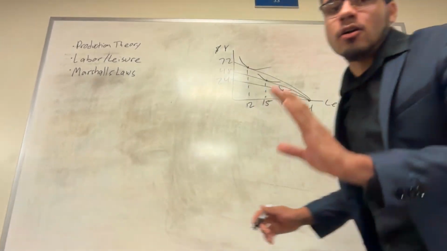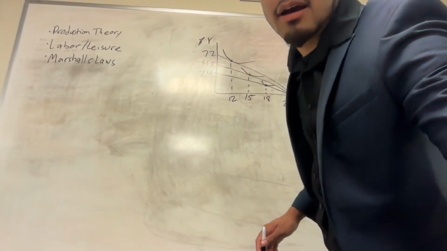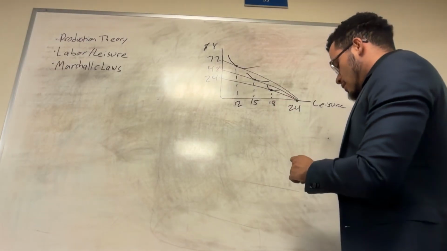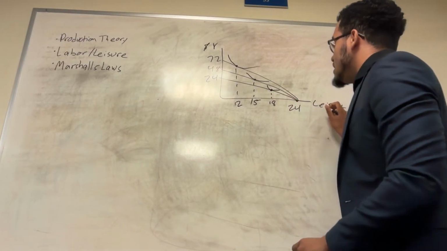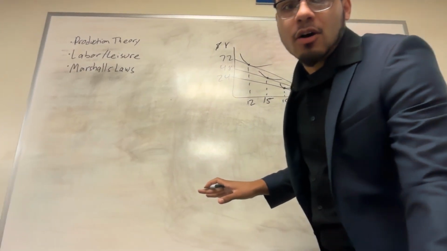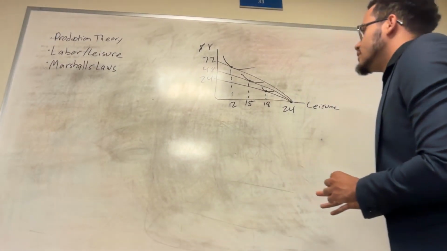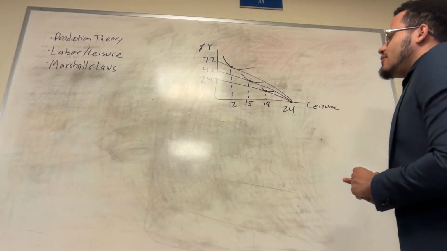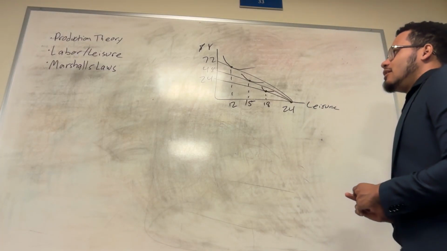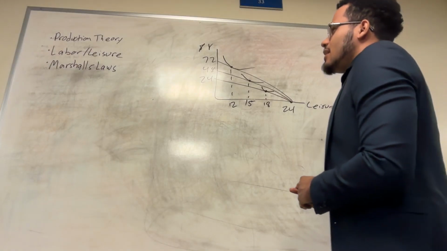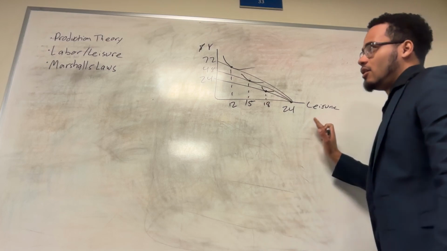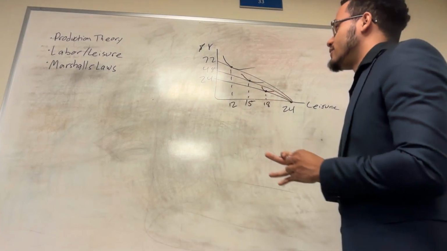So, I wanted to take a look at this labor leisure diagram, in which we have leisure on the x-axis and income on the y-axis. This is particularly important because it tends to be a very fundamental idea for policymakers in terms of how to assess the consumption of labor or the consumption of leisure, depending on how you want to look at it. They're sort of inverses of each other.